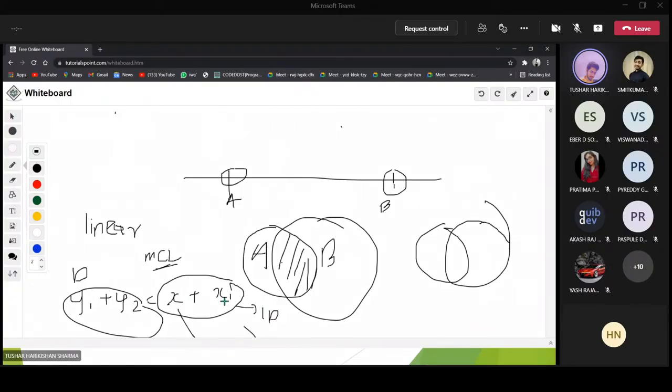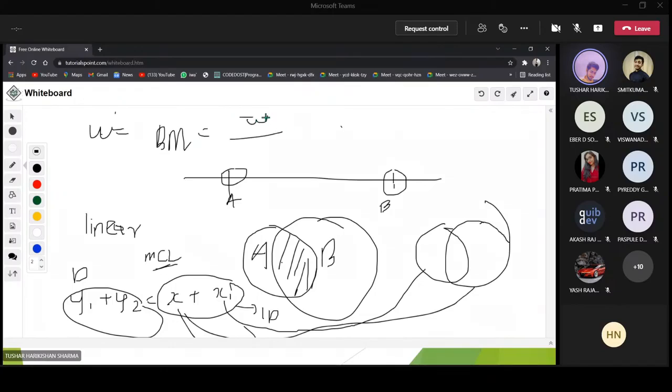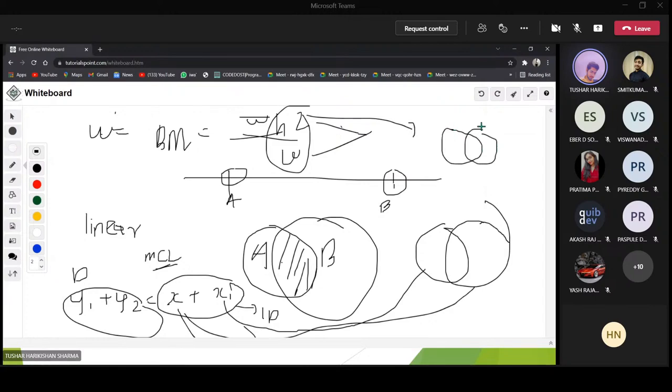That means these x1 and x2 are only related to each other. For example, BMI equals weight by height squared. So what I am saying is these two independent variables are interdependent on each other. They shouldn't depend on each other, but they are actually depending on each other. That means height and weight are both not independent, they are actually dependent. That creates an issue that shouldn't be there.